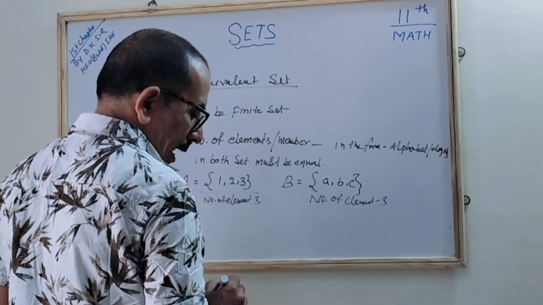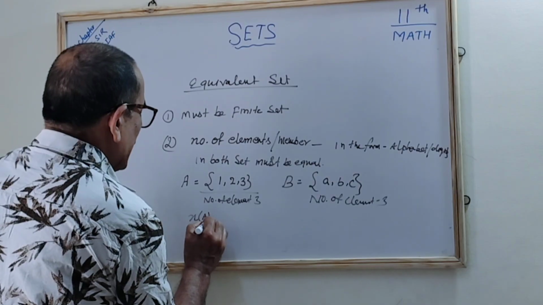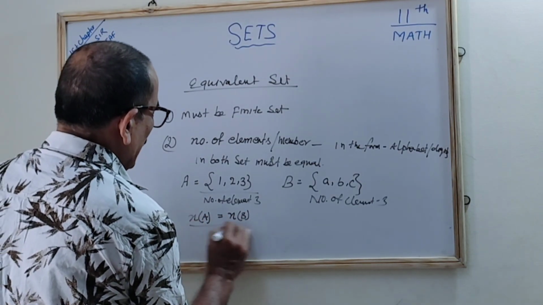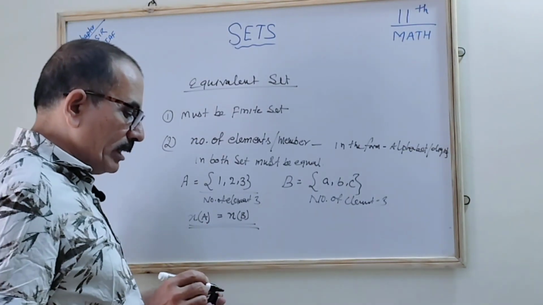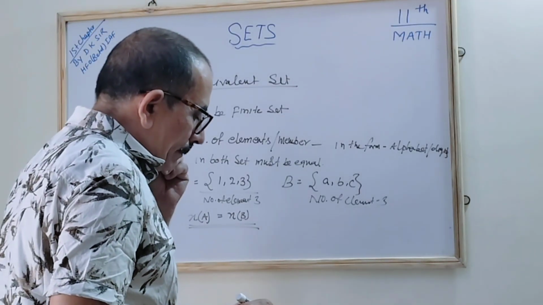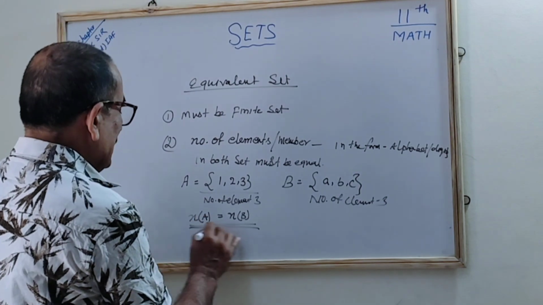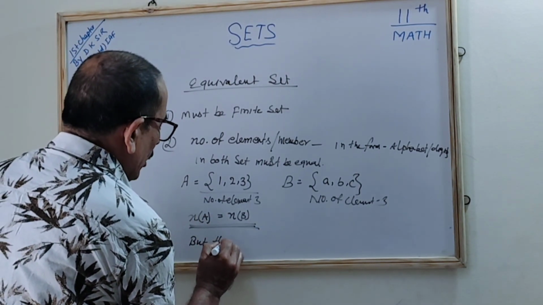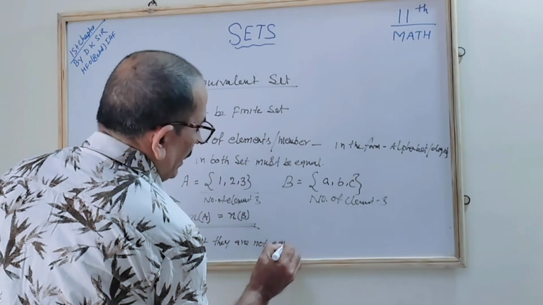So both are equivalent sets. How to write it? For an equivalent set, we say the number of elements of A is equal to the number of elements of B, so they are equivalent sets, understood. They are equivalent because both have 3 elements. Remember, both are equivalent sets, but they are not equal sets, correct.